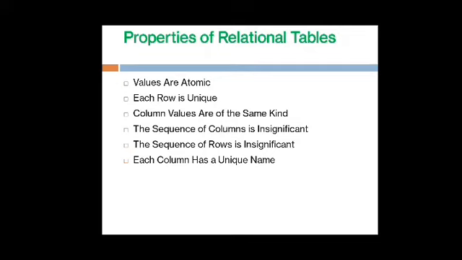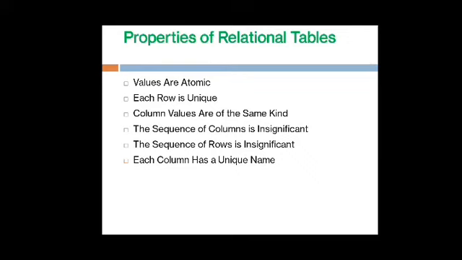That means the first one is values are atomic. Suppose we are making a table where each person has two mobile numbers. So we have to create a particular table for two records. That means a particular person has one mobile number, and again we have to enter the person's record in a second row. So in that case the values are atomic. But if we put two values in a single row, that is not atomic.